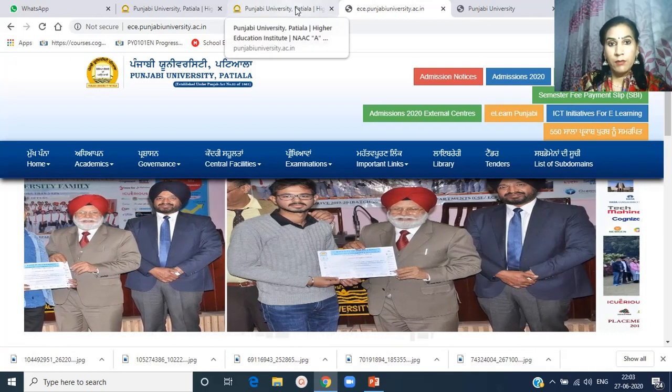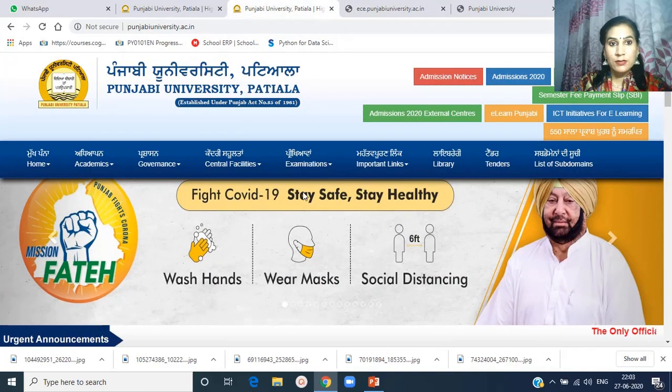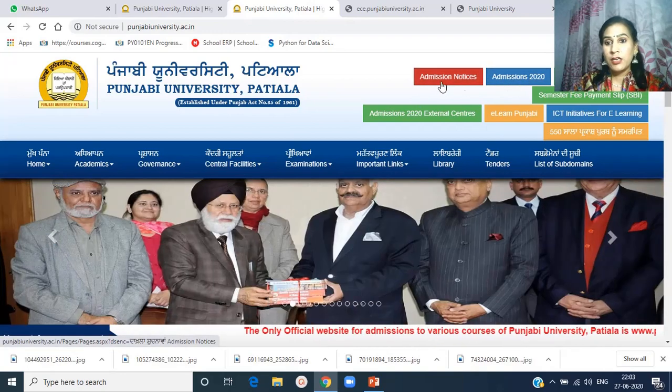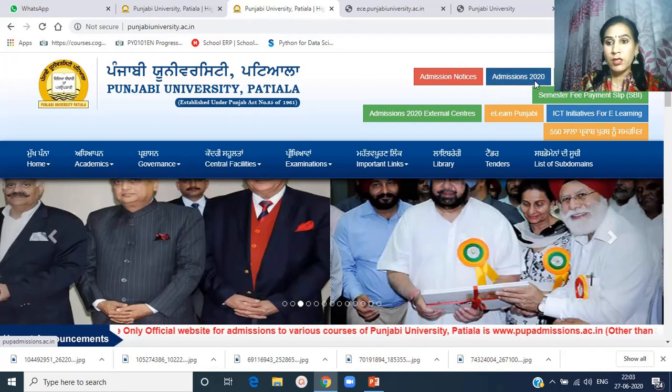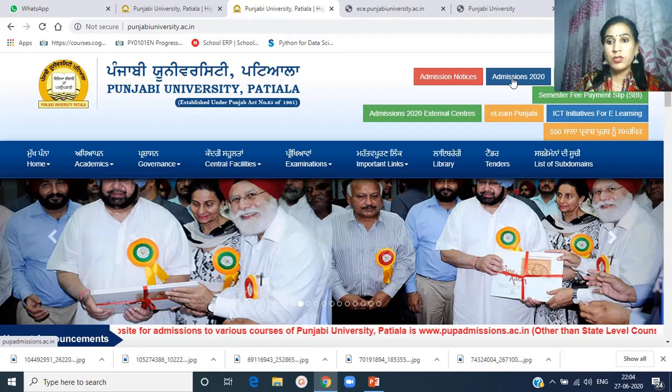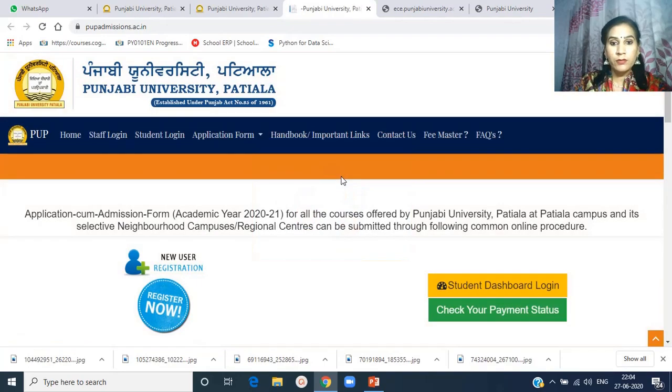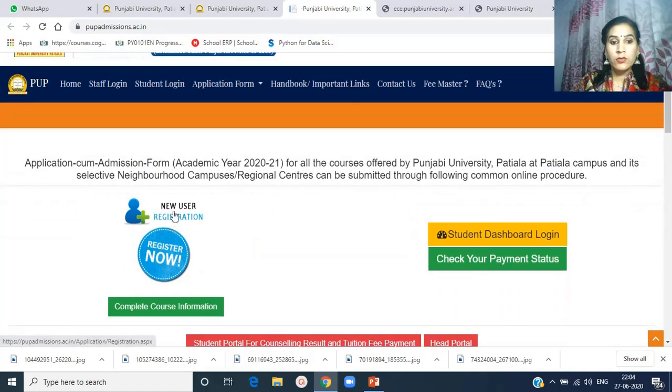So coming back to the main page of Punjabi University, I am telling you about the icons on the right side of my screen: admission notice, admission 2020, NERAF 2020. If you click on admissions 2020, this web page will open where the students can register for online forms.